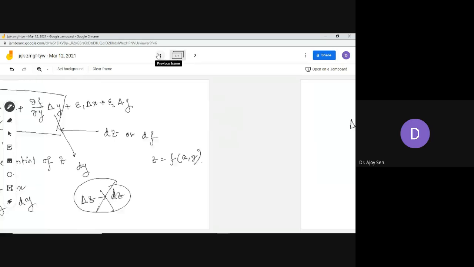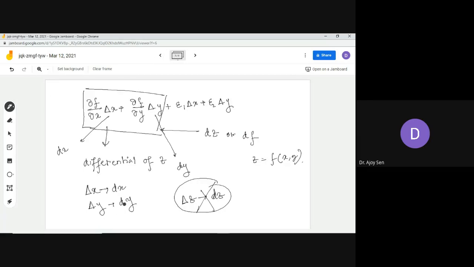Again I am saying that whenever you see an independent variable, you can write del x, or if the variable is y, an independent variable, you can write del y to be dy. It is just an equality. But in this case you can't write it because z is a dependent variable.